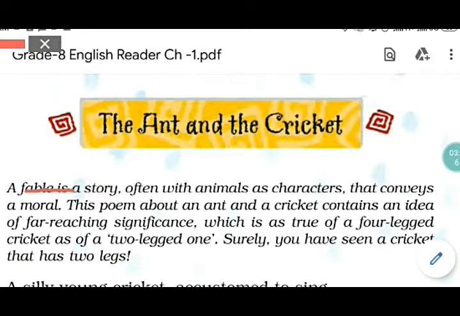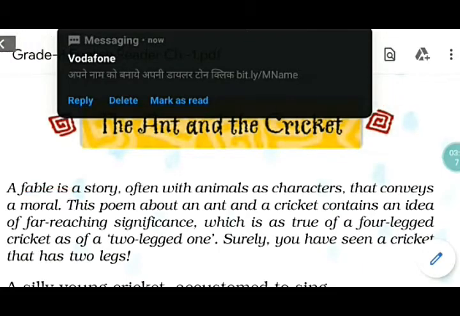So here the moral of this poem is: careful planning is quite necessary in our life, and it secures our future. This moral is related to human beings, obviously, as I said, though the example is stated with the help of the cricket and the ant, which you see as the name of the poem states here. Fine. Now we will go on to the poem a bit.